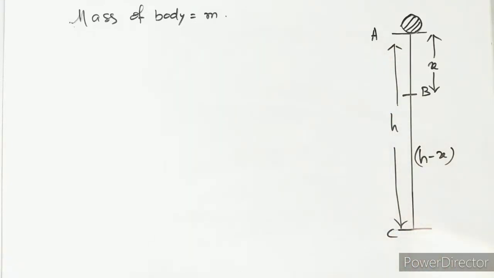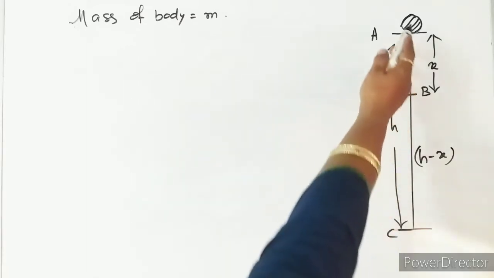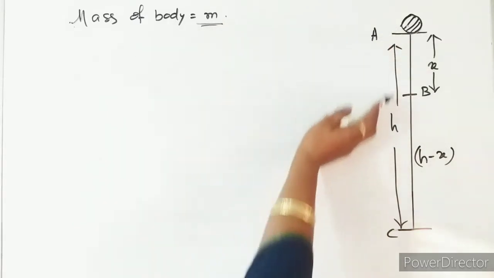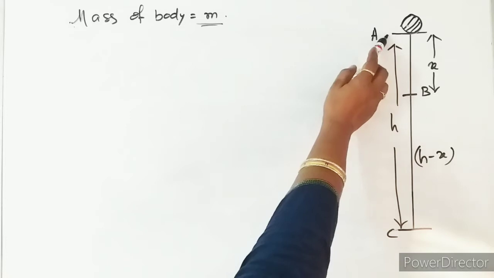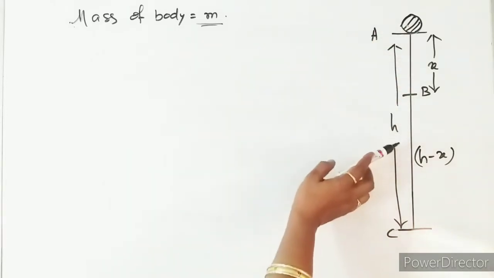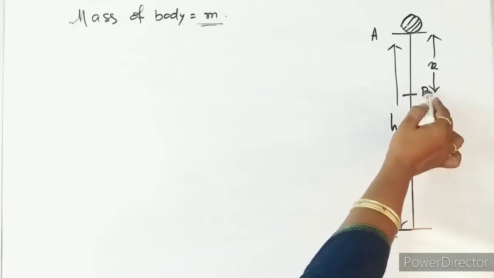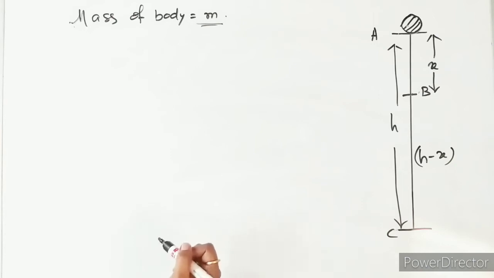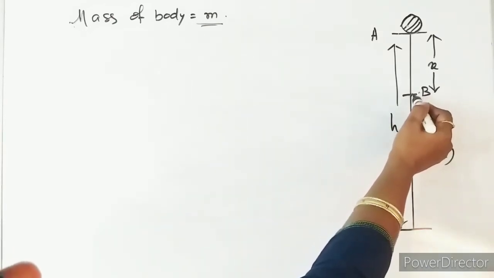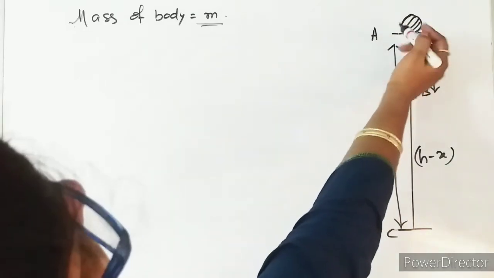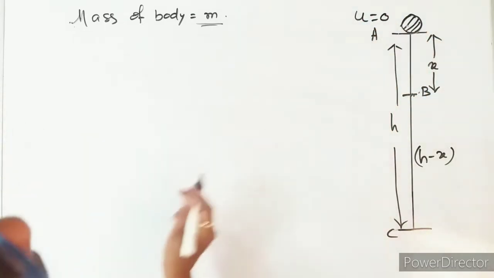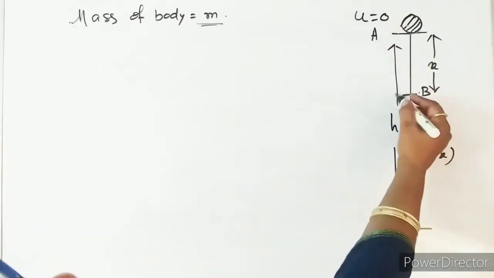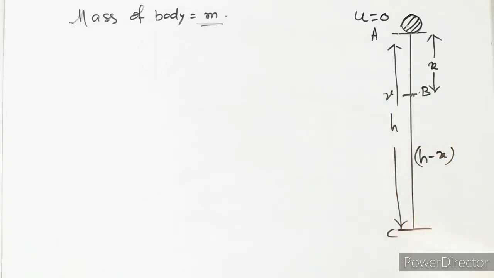Let there be a body at height h from the ground. Let position C be just above the ground, and let the body have mass m. This one is position A, and it is allowed to fall freely. Let B be any instant between positions A and C. When it is falling, the initial velocity will be 0. Then velocity goes on increasing, and at this point the velocity will be v.